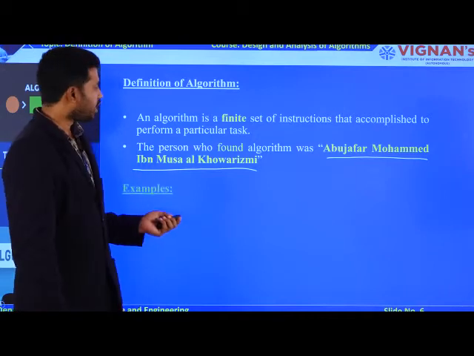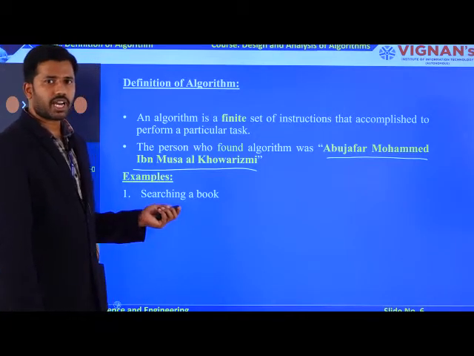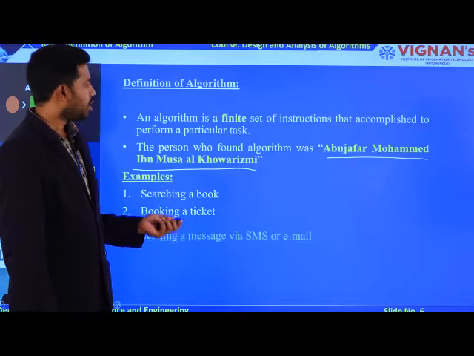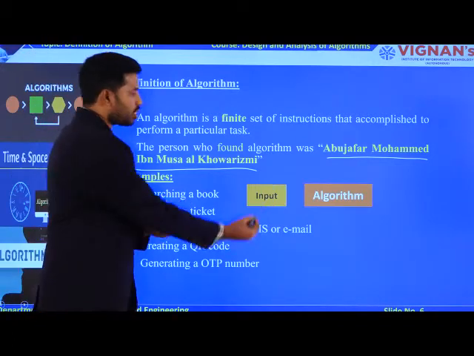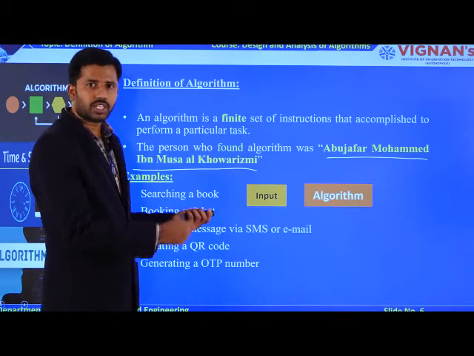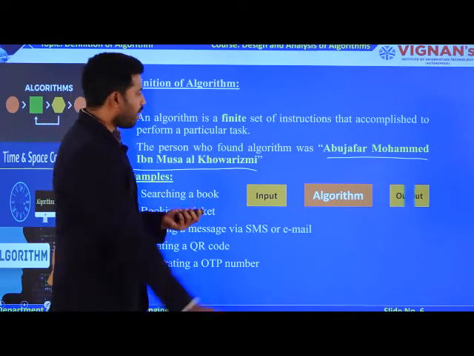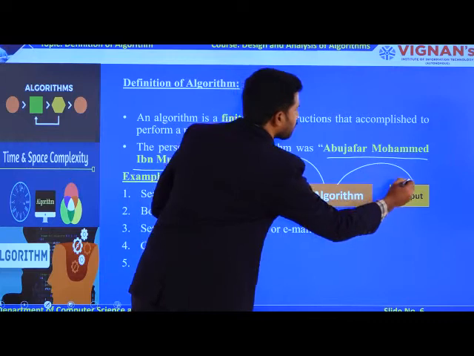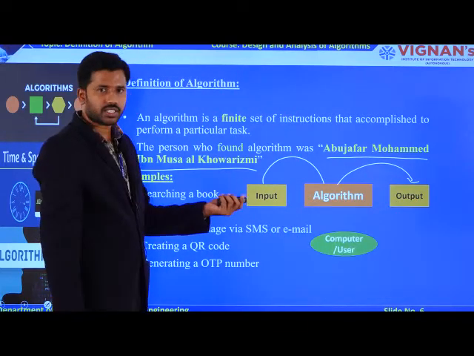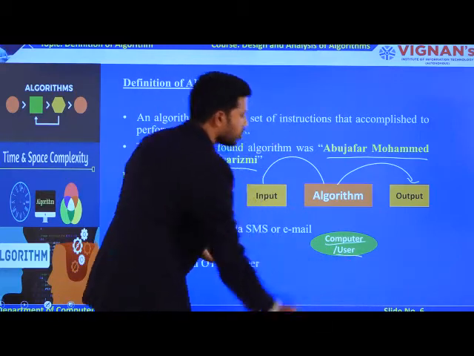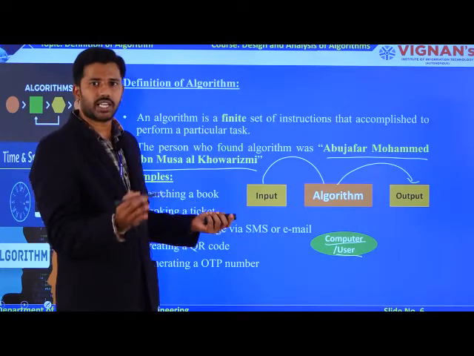Now let us observe the graphical representation of an algorithm. For every algorithm you must give an input. Based on the input only, the algorithm will work. By taking the input, the algorithm will produce an output. Right? So how are you providing the instructions? Through the computer or through the user, you are continuously sending the instructions.